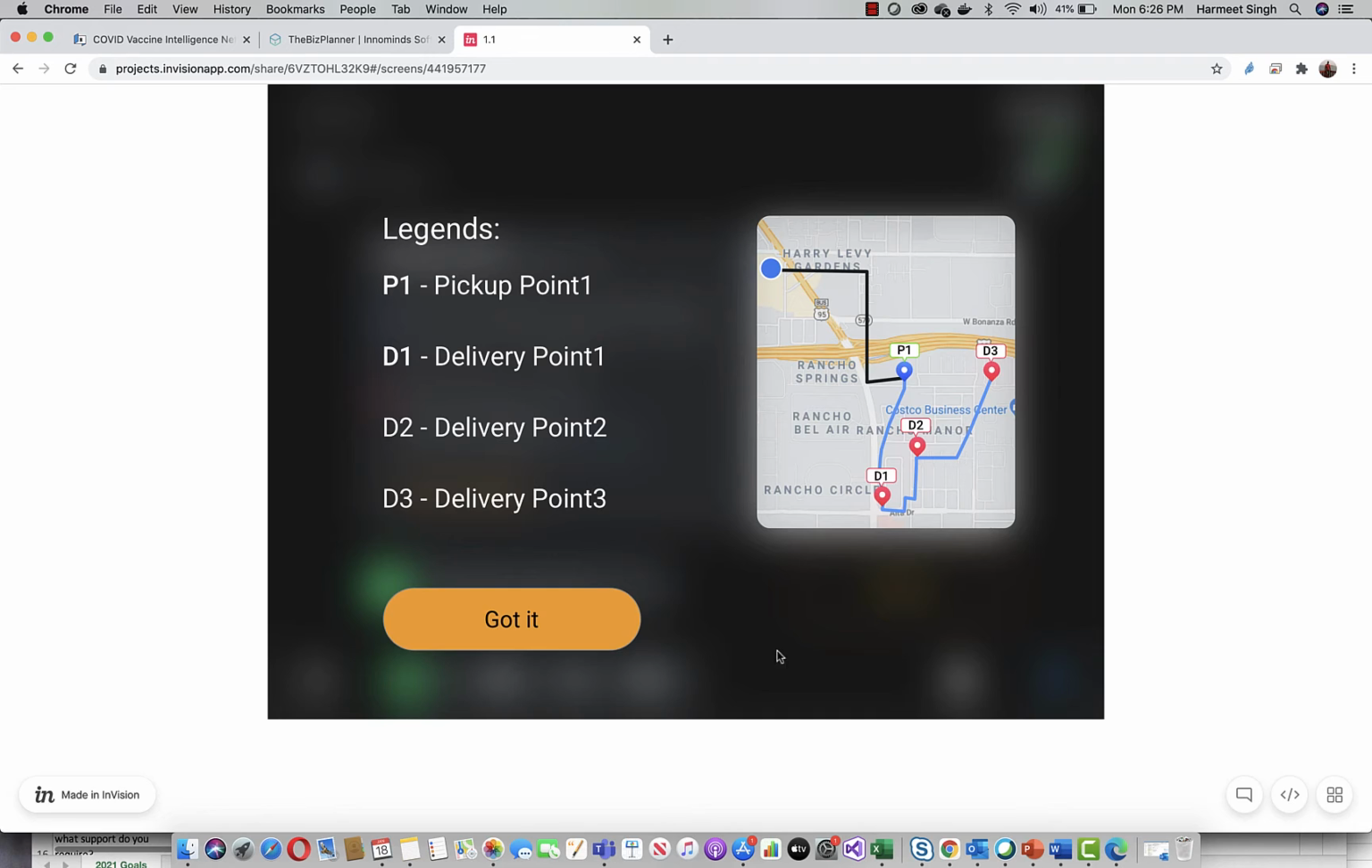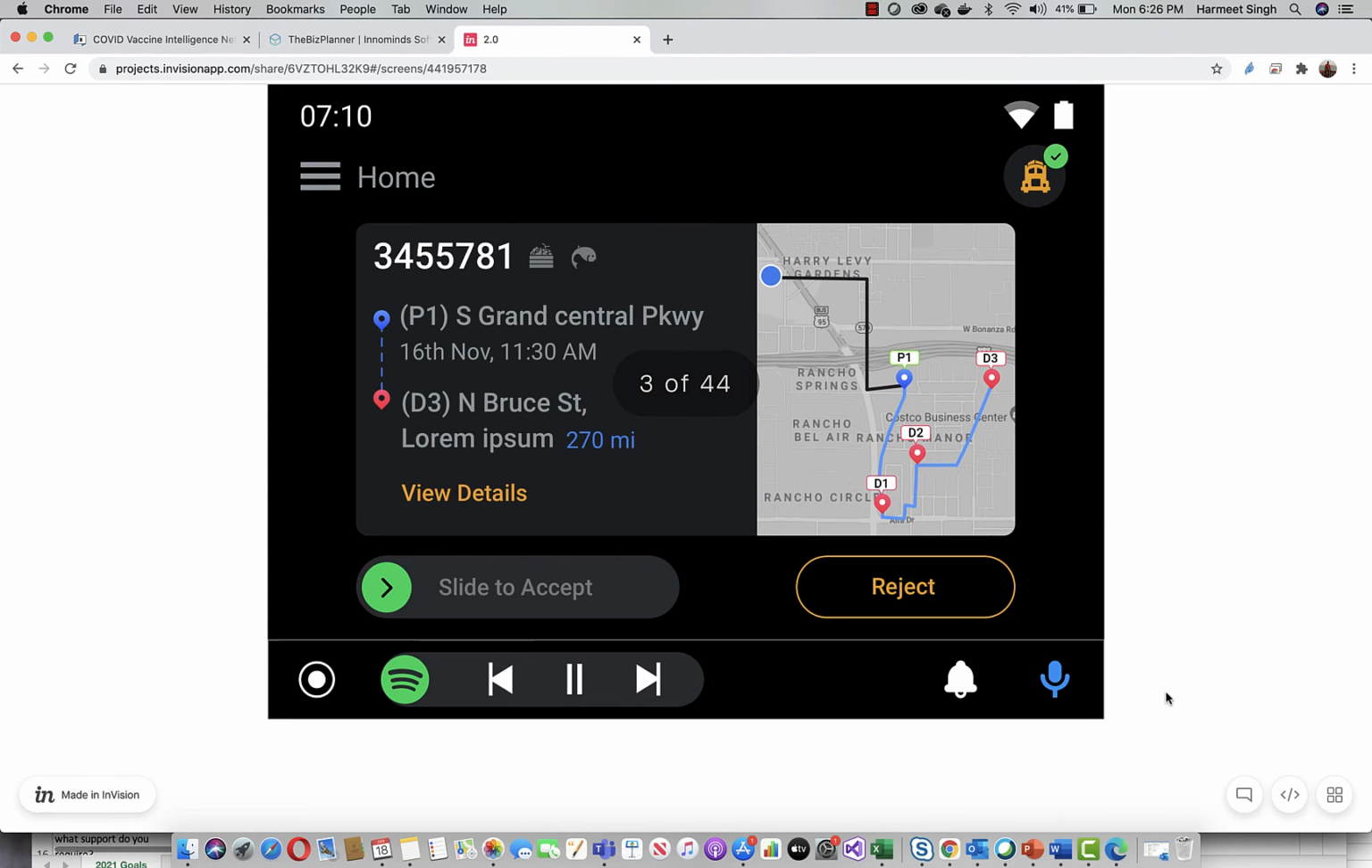Now, having shown the screen, I can tell you that we are also offering this app in other Indian regional languages, because we understand the driver's sensitivity to their regional language, and how easy it will be for the driver to understand and operate the app.